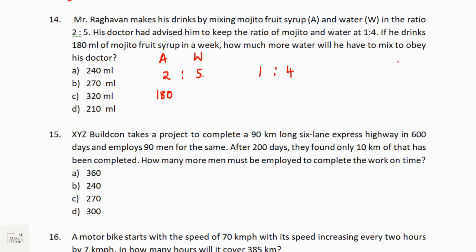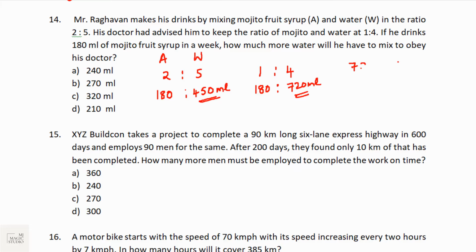2:5. 180 by 2 is 90. 90 into 5 is 450. That means he has drunk 450 ml of water along with 180 ml of syrup. Now according to the doctor, this ratio should be 1:4. That means for 180 of syrup, the water should be 180 into 4, that is 720 ml. He's supposed to drink 720 ml of water, but he has only drunk 450 ml of water in this particular week.